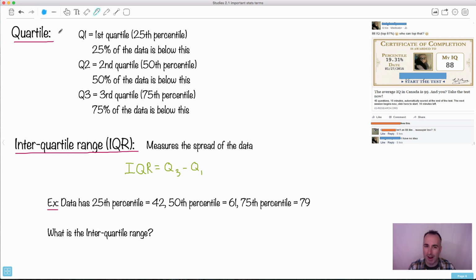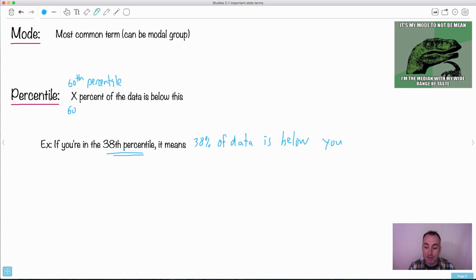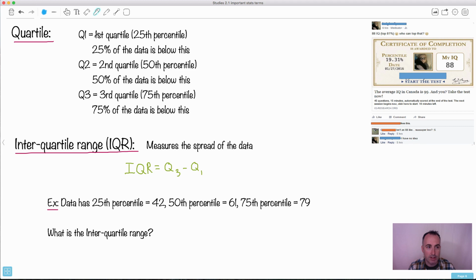So let's talk about quartiles then. Quartiles are very much related to percentiles. The reason is quartiles are just equal to certain percentiles. Look at this. If you want the first quartile, think about it, a quarter of 100. So the first quartile is the 25th percentile. That's what this Q1 is, okay? So Q1 is just the 25th percentile. Q2 then is just the 50th percentile, and if you think about it, this is called the median, what we learned before, because it's the middle value, right? If 50% of the data is below this, that's equal to the median. So that's the second quartile.